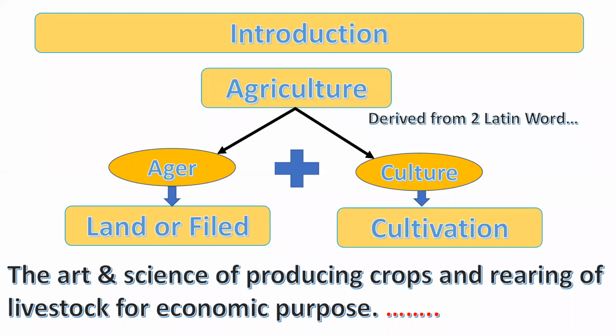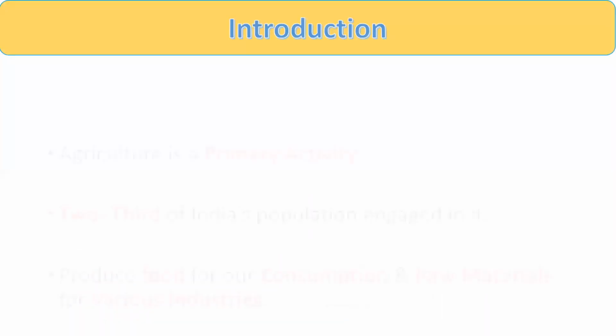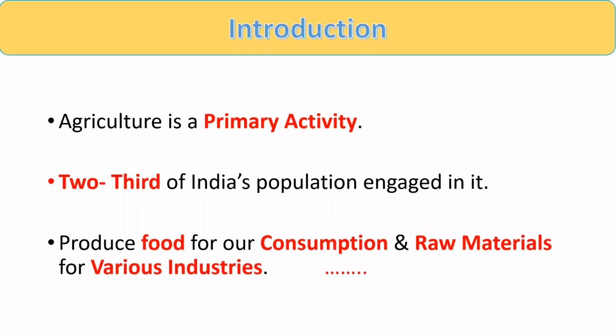Rearing of livestock, it means pashupalan, is also included in this activity, right? So the art and science of producing crops as well as rearing livestock for economic purposes is called agriculture. This thing is clear to all of you, right, students? Now let's study other factors.